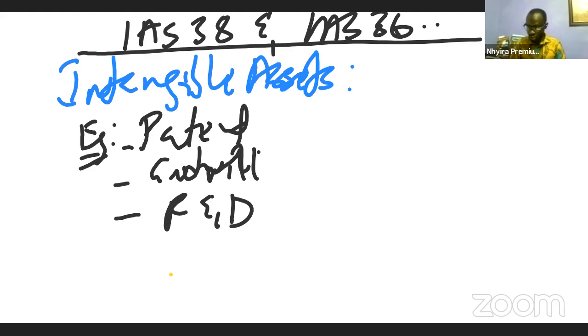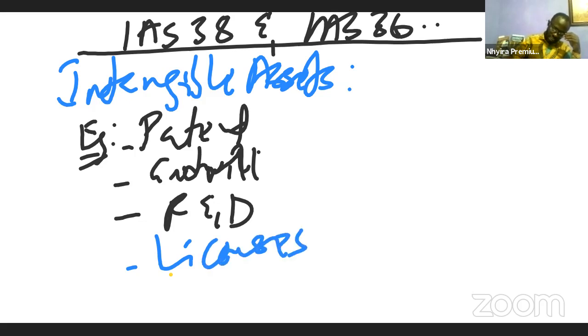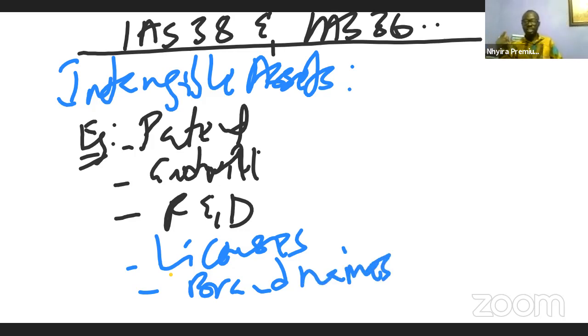Said sorry for taking us back. Don't worry. So intangible assets are resources of no physical substance, but which have some value to the entity. So patent, goodwill, research and development. We can talk about licenses, and then even brand names. Okay, these are all intangible assets.